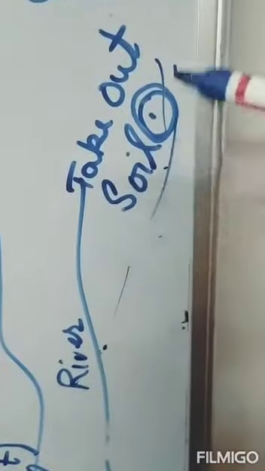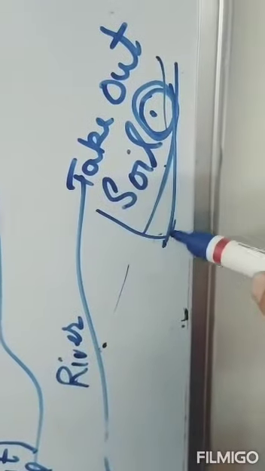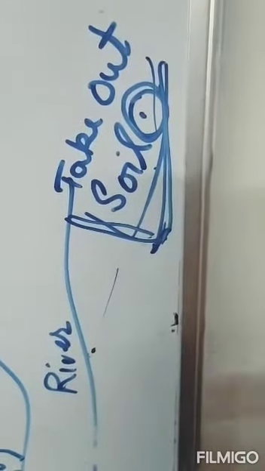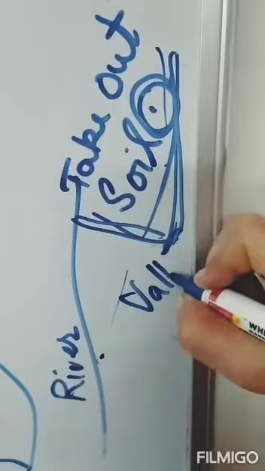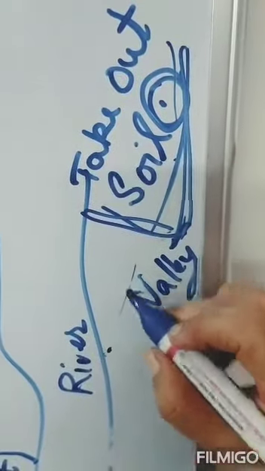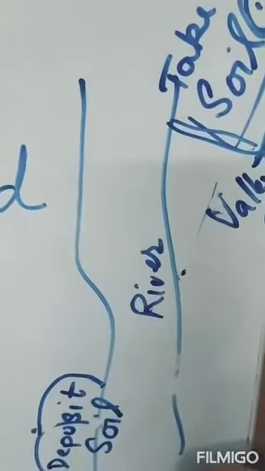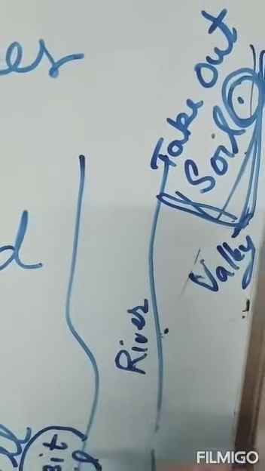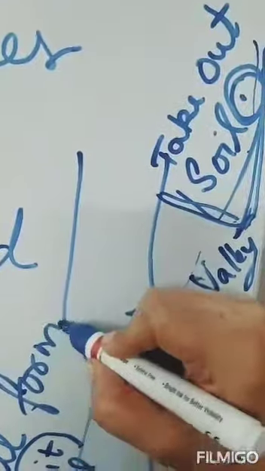So here valleys could form over 1000 years. After 1000 years, here a valley becomes, and over the time period a hill forms where it is depositing the soil.